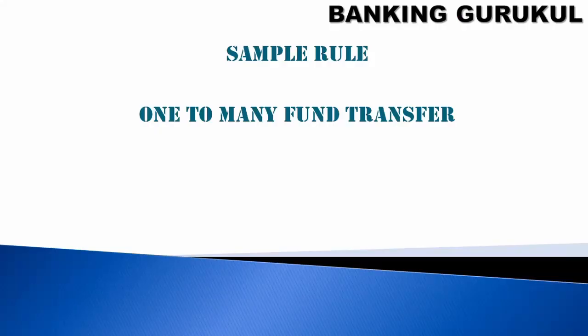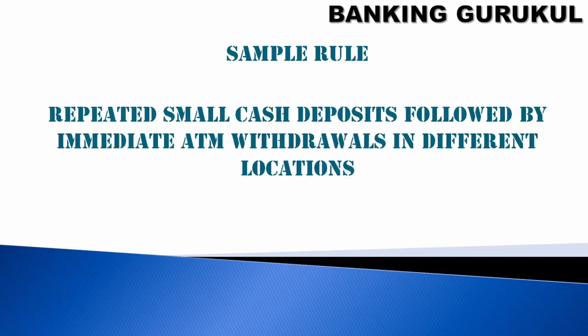We can discuss a few more sample rules. One to many fund transfer, already we discussed, it can be one to many or many to one. So then this transaction is a suspicious transaction. And repeated small cash deposits followed by immediate ATM withdrawals in different locations. You observe that an account will be credited with cash and immediately it will be withdrawn from multiple locations. It may be from Bombay, Bangalore, Delhi, Hyderabad. Then this is also a suspicious transaction.